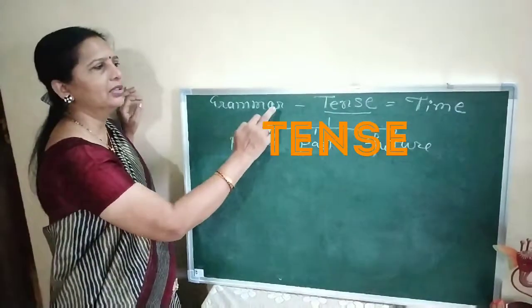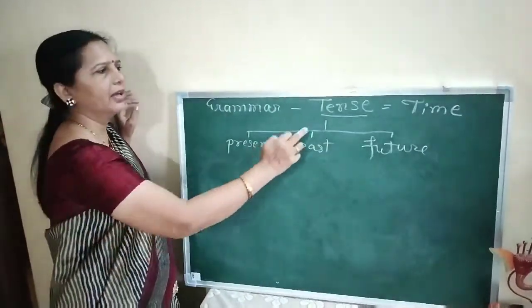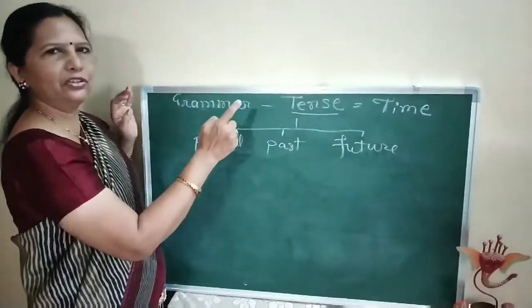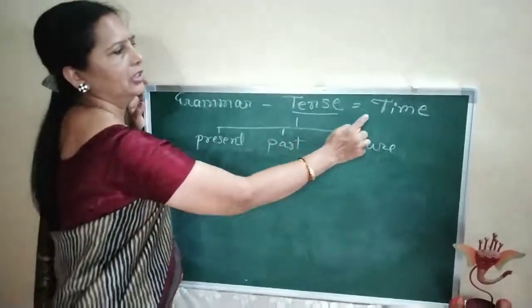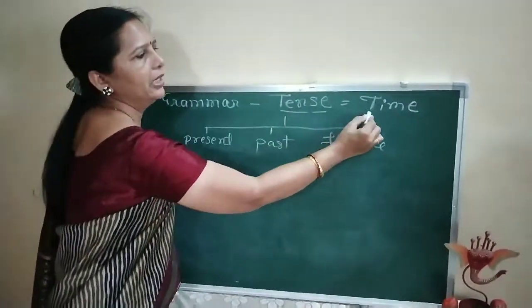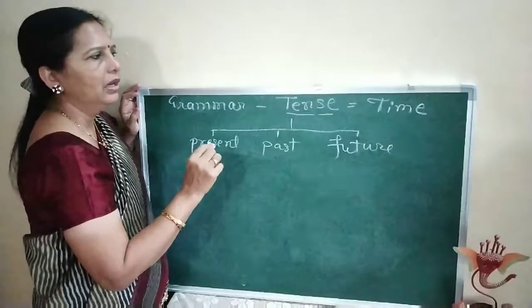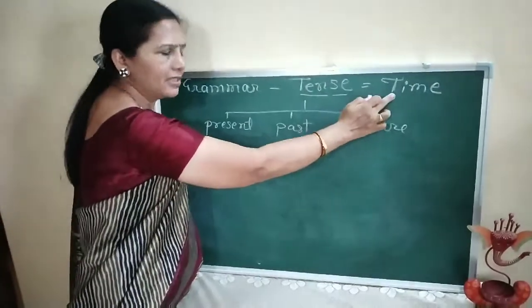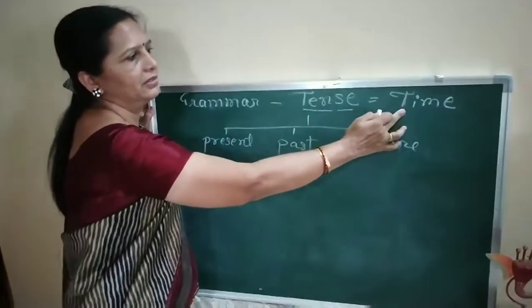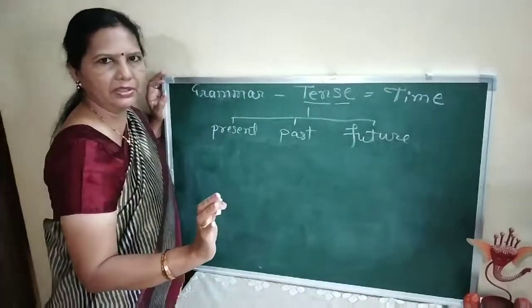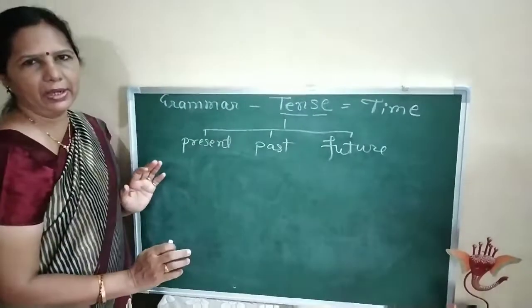We are at the first part of English grammar, and that is tense. The word tense has been derived from a Latin root. This is a Latin word in fact, and the meaning is time. If you understand that tense means time, at different times, then you can understand this tense form very well.